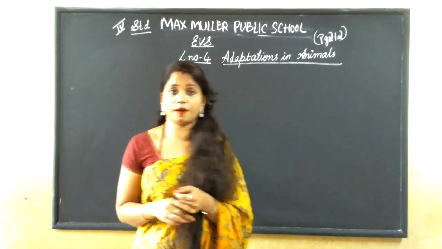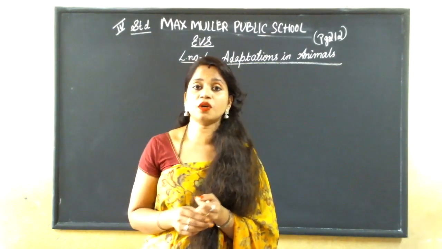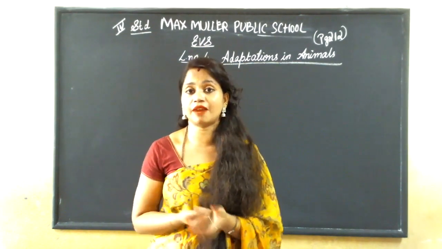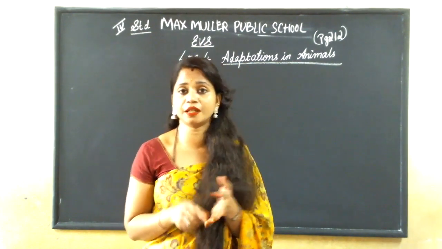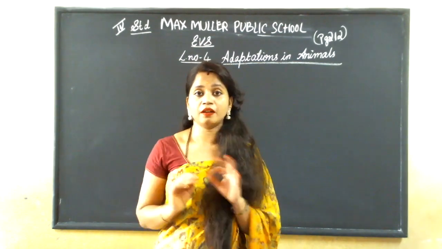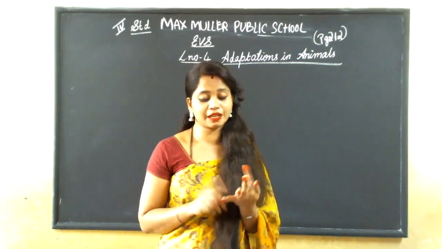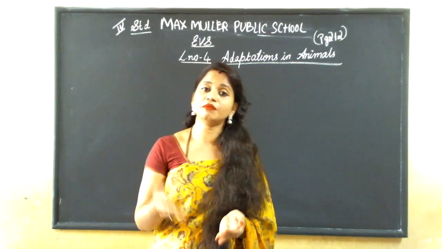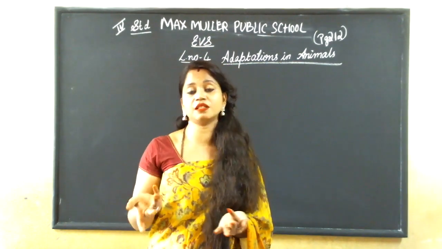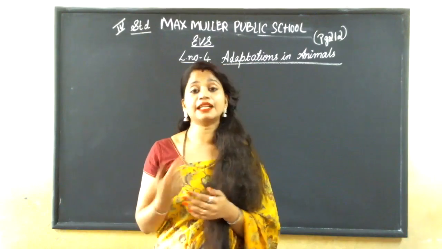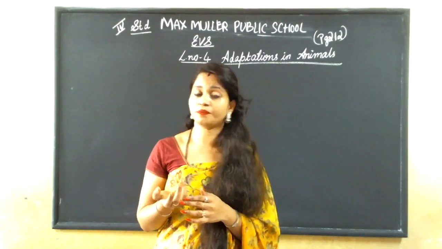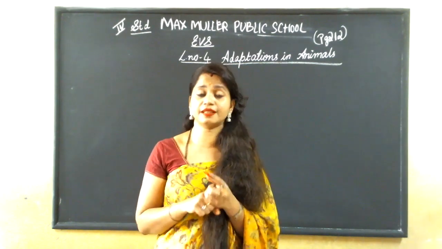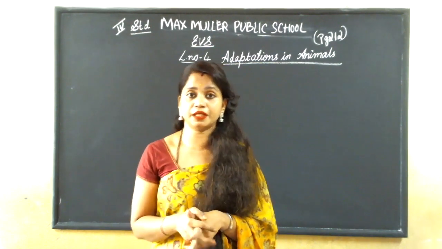You all can recall. Now, in this class, what are we going to learn? It is into how many groups animals are divided. That is the main thing. It is terrestrial animals and aquatic animals we know. Right? We know from class 1 that animals which live on the land are called terrestrial animals, that is land animals. Animals which live inside the water are water animals. It is aquatic animals. Right? In that also there are different kinds of animals. And carnivorous, herbivorous, omnivorous, these are all according to the food habit, right?